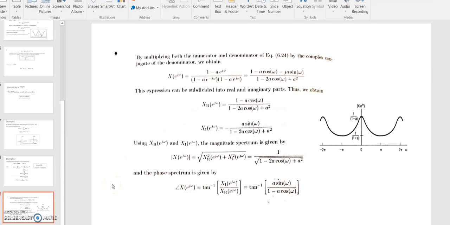Similarly, you can solve the various examples using these two formulas of discrete time Fourier transform or IDTFT.